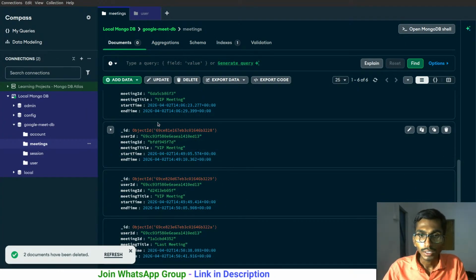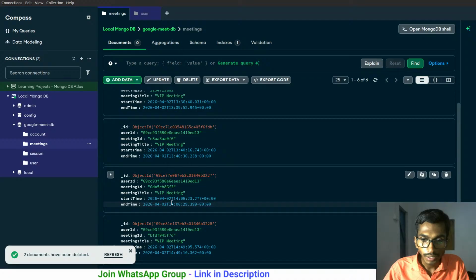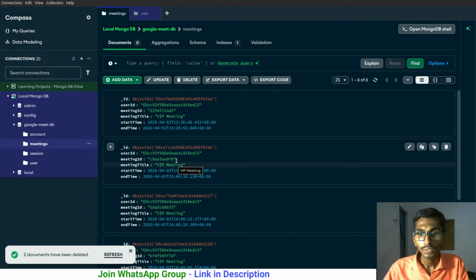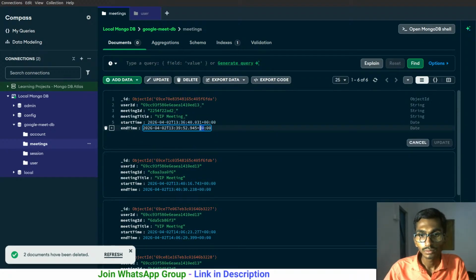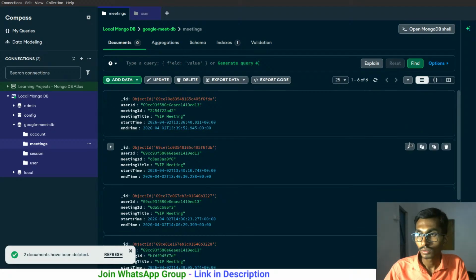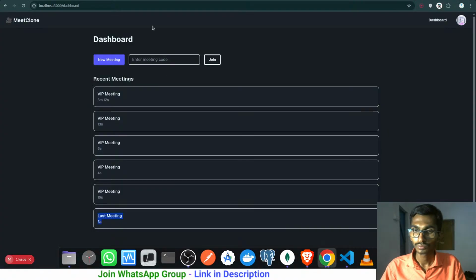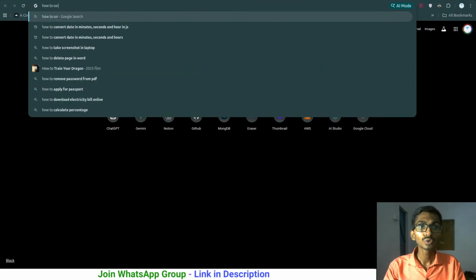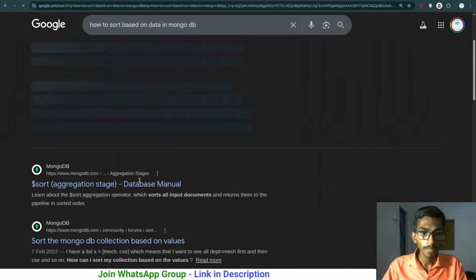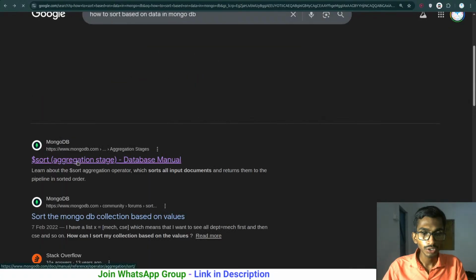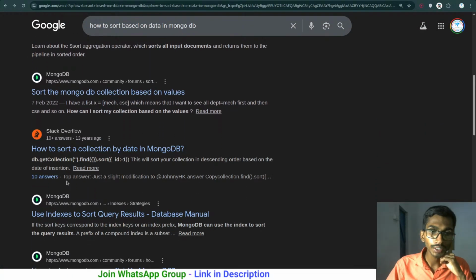The question is, how am I gonna be sorting this? So I can sort it based on the end time. Any other thing? No, this is the only thing that I have. But again, if I want to sort it based on the end time, that's nothing but the date. So will I be able to sort this based on the date? How to sort based on date in MongoDB. Not sort aggregation, I'm not using the aggregation, but I can definitely use the aggregation here. How to sort collection by date in MongoDB?